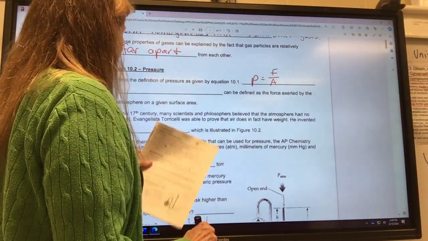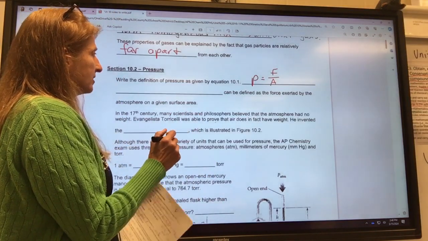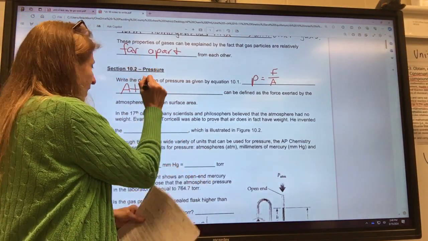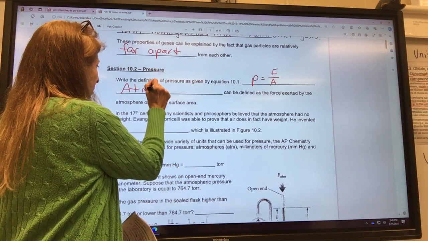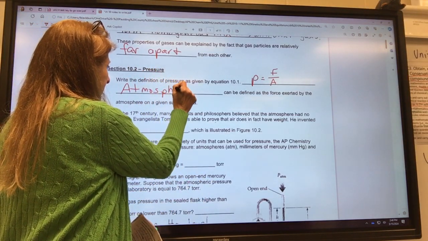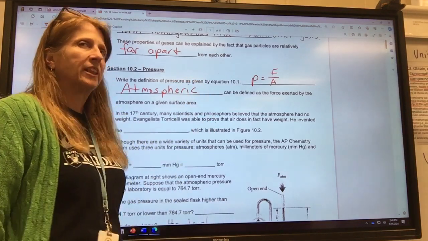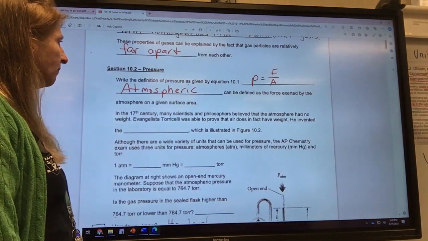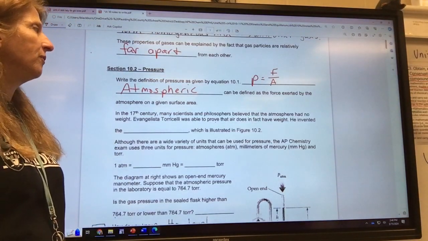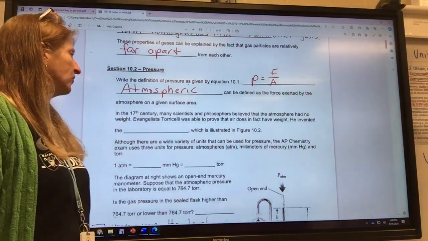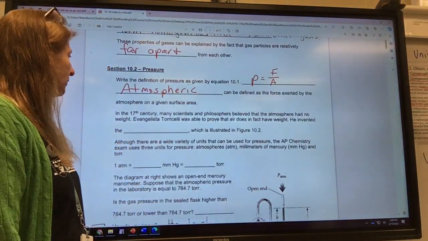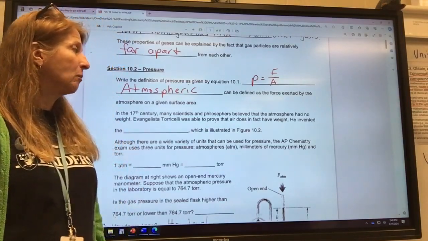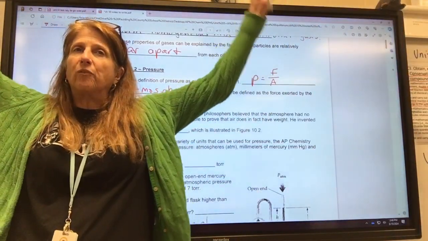Okay, so one of the big things that's important in chemistry that we talk about is atmospheric pressure. This is how much all the gases in the atmosphere are pushing down on you right now. It's defined as the force exerted by the atmosphere on a given surface area. In the 17th century, many scientists and philosophers believed that the atmosphere had no weight, because you don't feel it, do you?